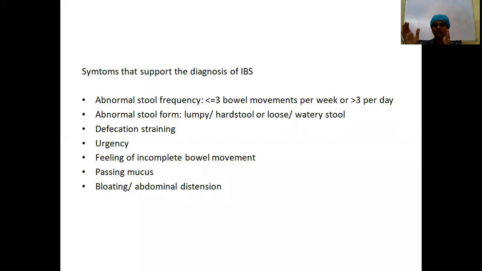In the diarrhea predominant type, you'll have loose watery stools and an abundant amount of mucus. Defecation straining, urgency, feeling of incomplete bowel movement, passing mucus, bloating. These are all the other supportive features which will help in the diagnosis of IBS.